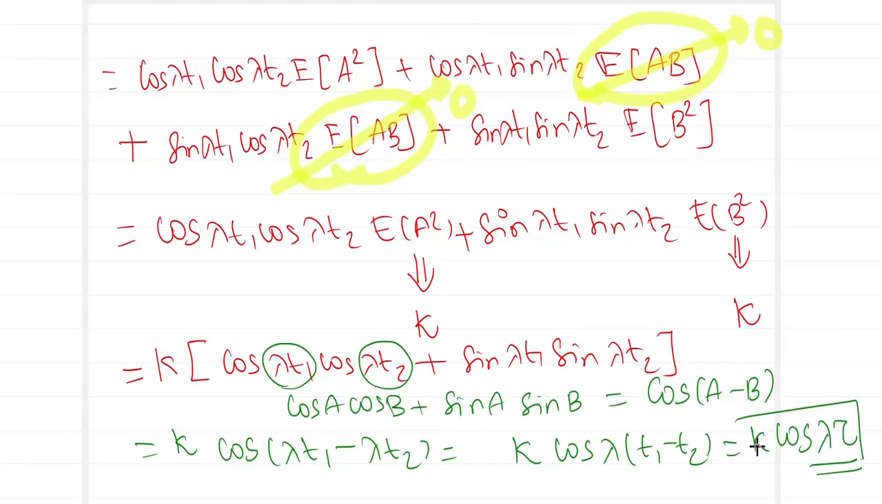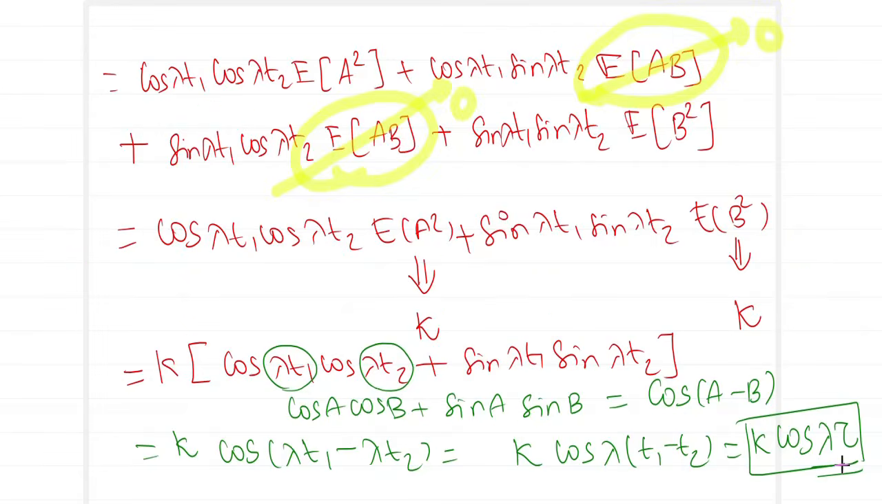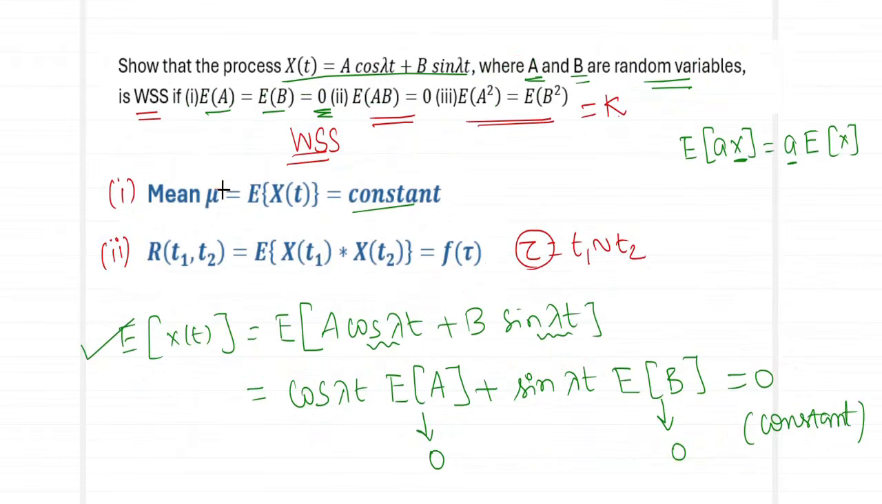So what I have arrived at finally is a function of tau. So I have proved that the autocorrelation function gives me finally a function of tau. Hence, the two conditions for WSS, namely mean is a constant and autocorrelation function is a function of tau, have been proved in our case. Hence, we prove that the given process x of t, defined as A cos lambda t plus B sin lambda t, is going to be a WSS process.